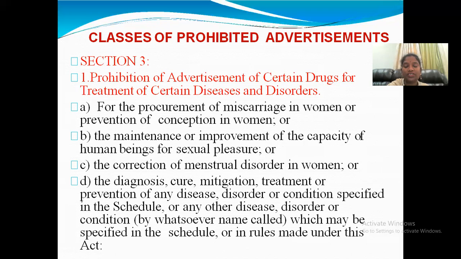Not only that, prevention of conception in women. Advertisements on increasing fertilization by this drug and by this method, on the conception in women, are completely prohibited. So what they prohibited is the procurement of miscarriage in women, and also the prevention of conception in women. Next one, maintenance or improvement of the capacity of human beings for sexual pleasure.